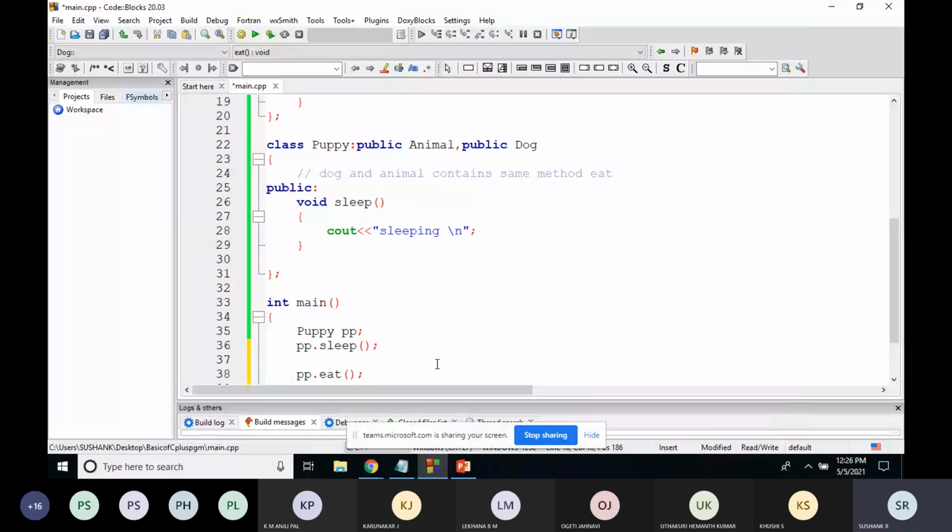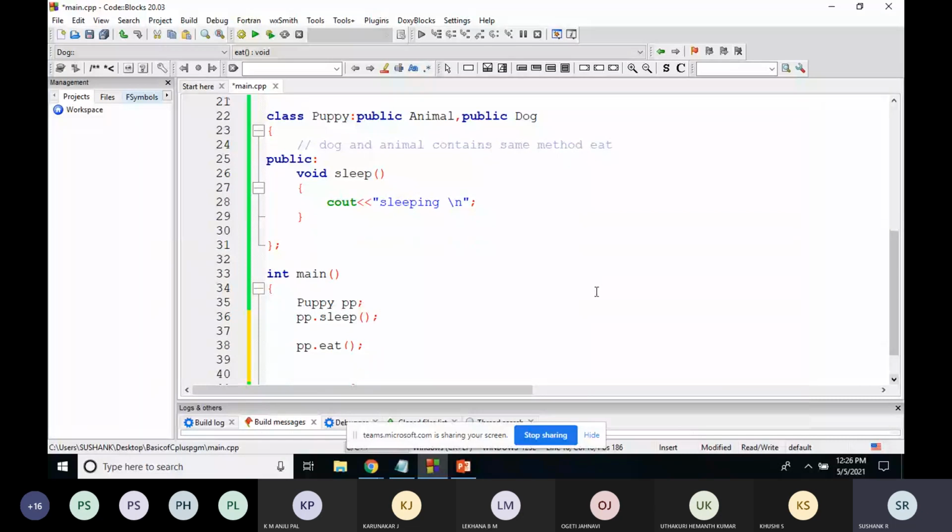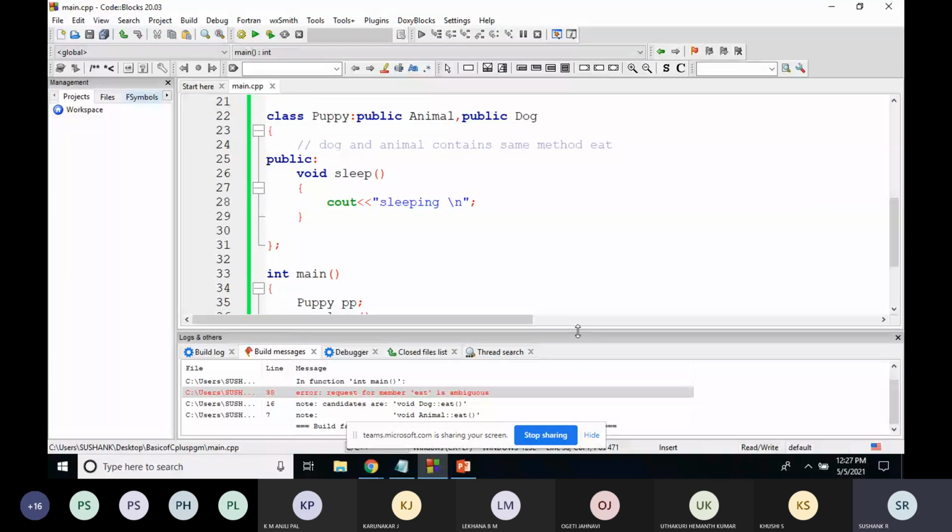Two base classes are there, and they have the same function name. There is one more subclass which is taking the features from both the base classes, and it is accessing a method that is common. Now pp.eat is common, so it will create a confusion. You will get an error, because the compiler says the eat function is ambiguous.